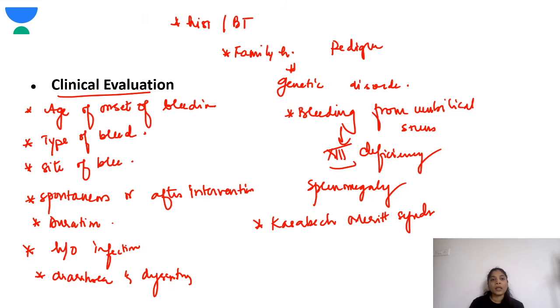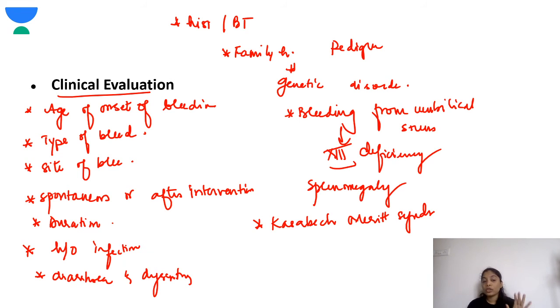Next, coming to the clinical evaluation. In the clinical evaluation, what you have to keep in mind is, first, when the child comes, you have to know the age of onset of bleeding, basically to know if this is a chronic or an acute condition. Then the type of bleeding: is it a bleed because of a platelet disorder, or because of a coagulation disorder? Site of bleed also will give you a clue.